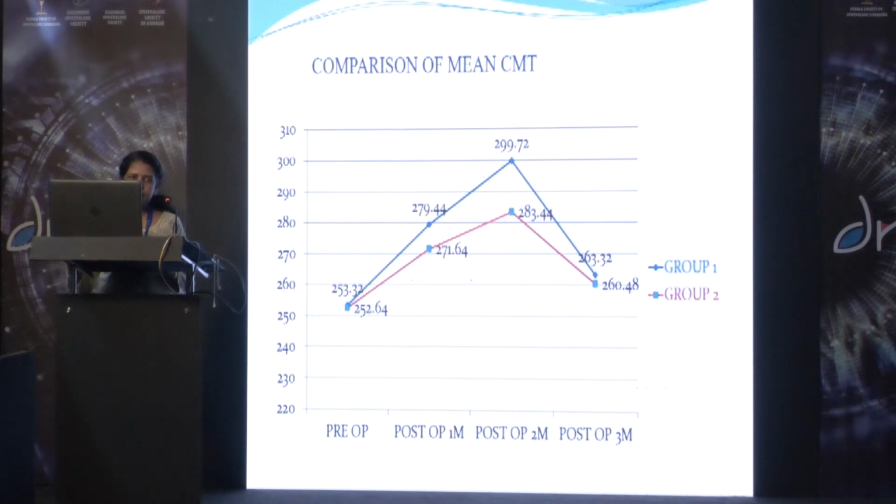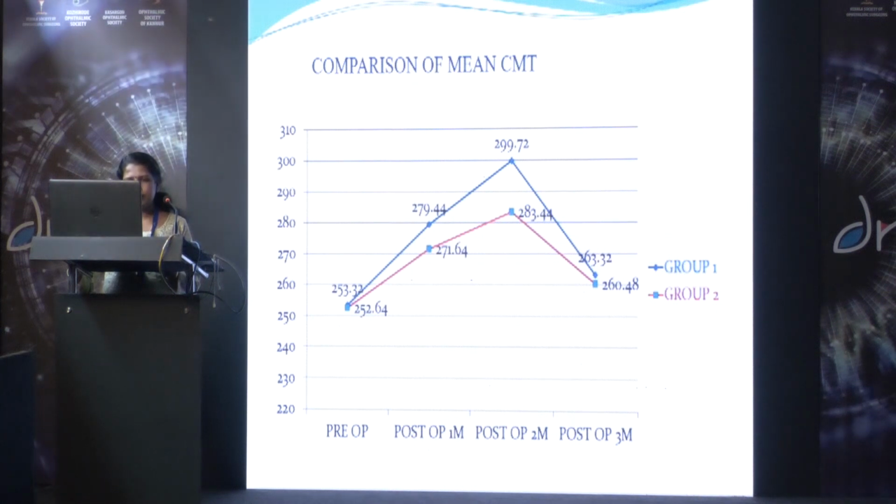And on comparing the mean CMT between the groups, the baseline mean CMT values change was not statistically significant between the groups, but there was a statistically significant difference in the mean CMT values in the group 1 compared to the group 2. And at the 1 month and 2 month, the difference was statistically significant, but at 3 month postoperatively, the difference was not statistically significant.